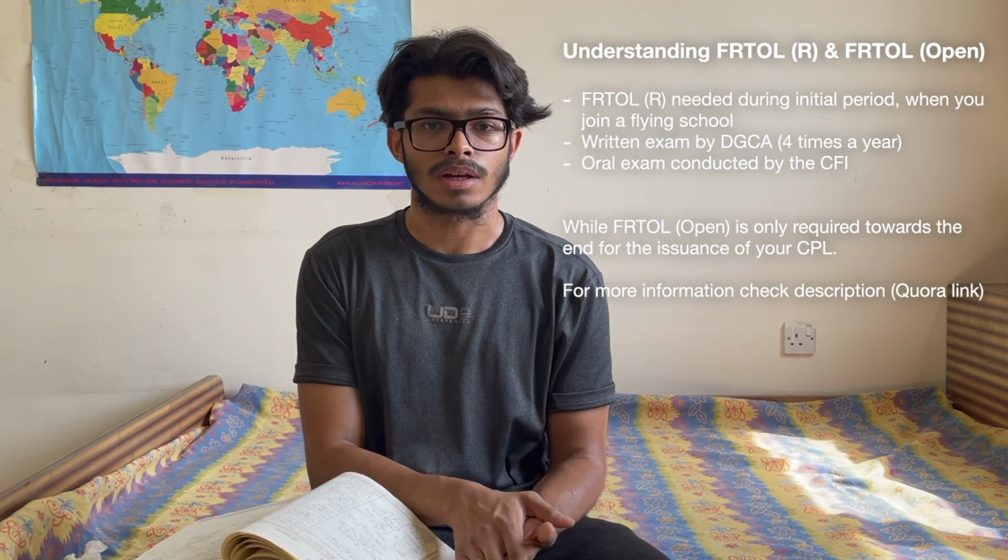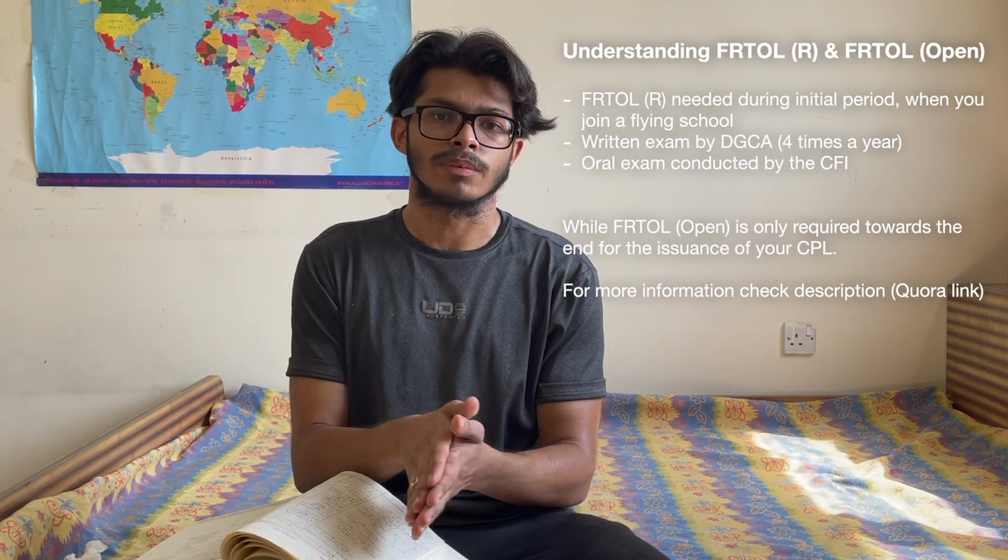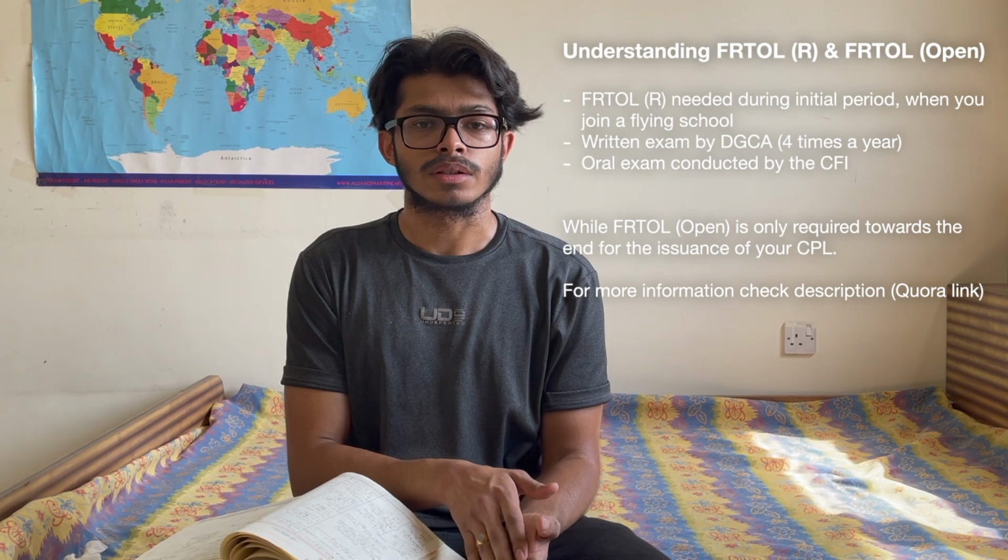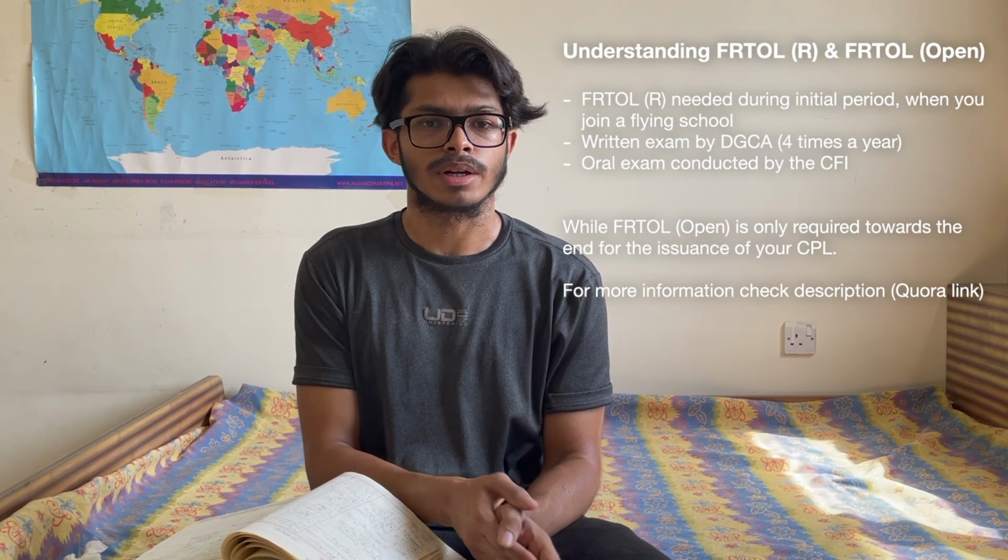There is a DGCA exam as well as an oral exam conducted by your flying school. The written exam is conducted 4 times a year, and the oral exam will be conducted by your chief flying instructor. Once you get your FRTO license as well as your student pilot's license, you are allowed to start flying for the next 200 hours.